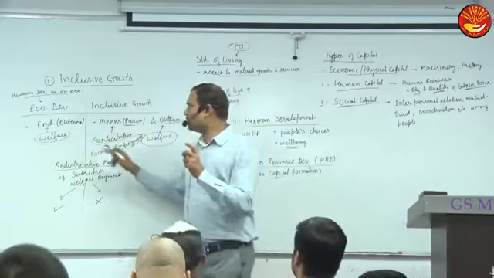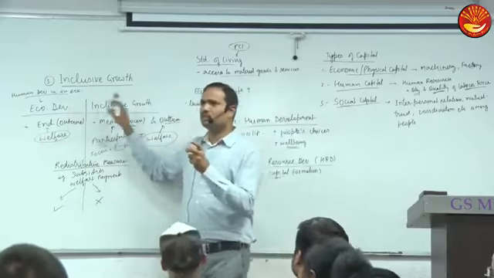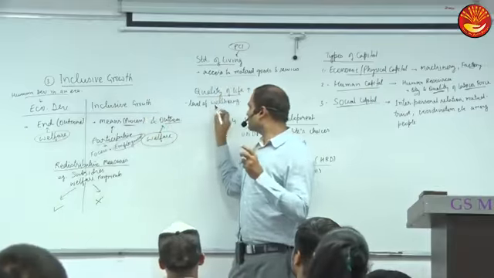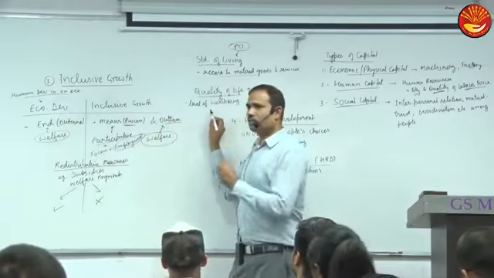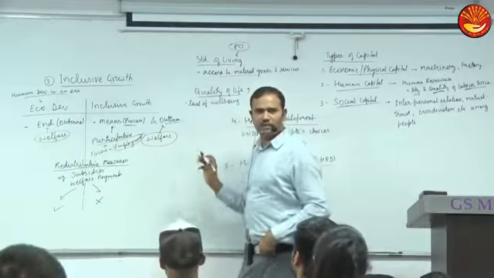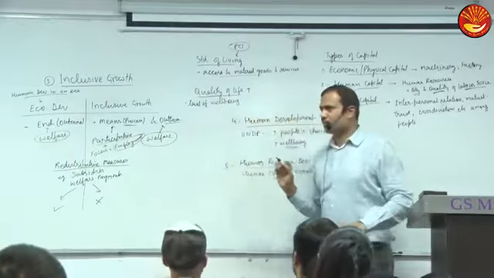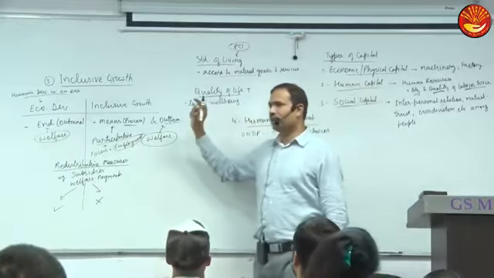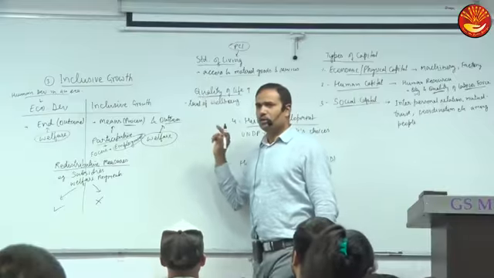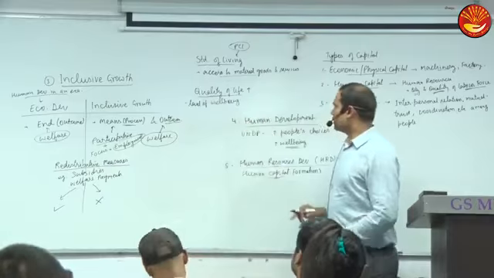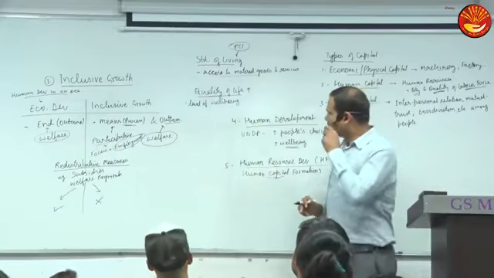But economic development is an economic term. This is just an English word. Although in economics, they have asked this two-marker, what is quality of life? I think it's clear. There is an index, the physical quality of life index, which we'll discuss after this.